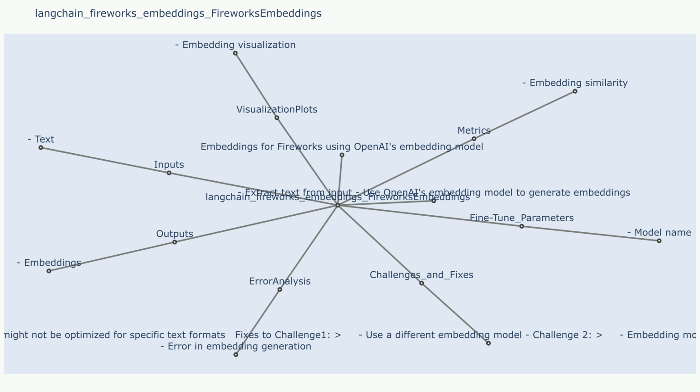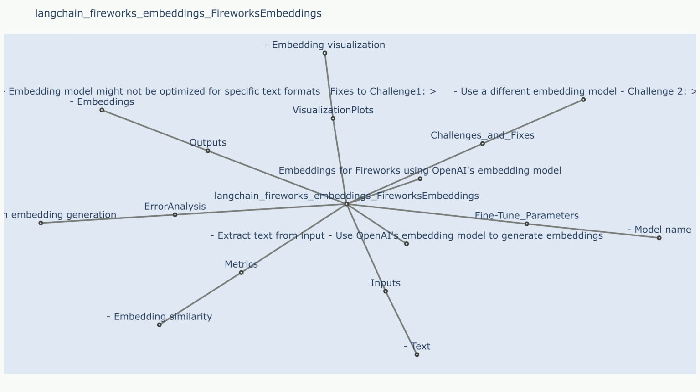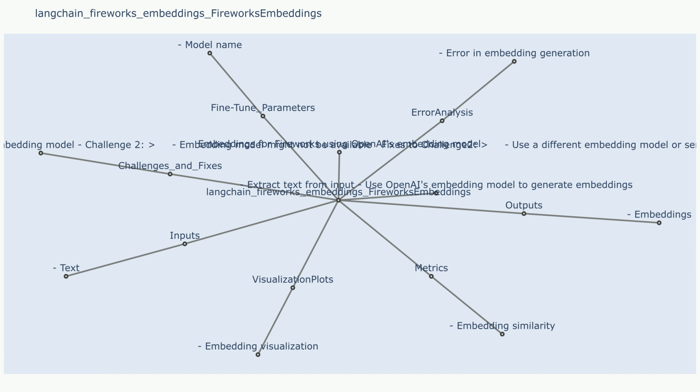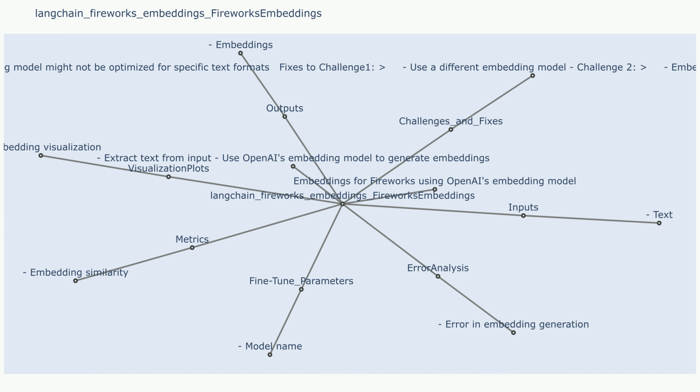Metrics. Cosine similarity. This metric measures the similarity between two text embeddings based on their cosine angle. It is commonly used to evaluate the performance of embedding models in tasks like text similarity search. Jensen-Shannon divergence. This metric assesses the dissimilarity between two text distributions, capturing the difference in semantic meaning between two pieces of text. Visualization plots. t-SNE plot.